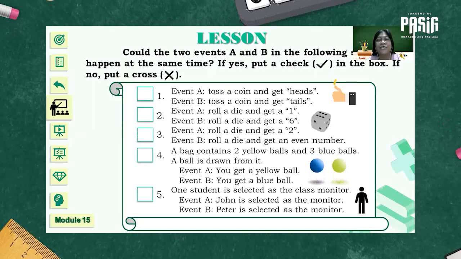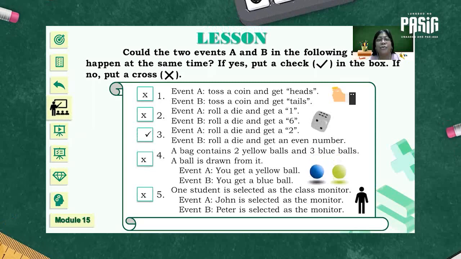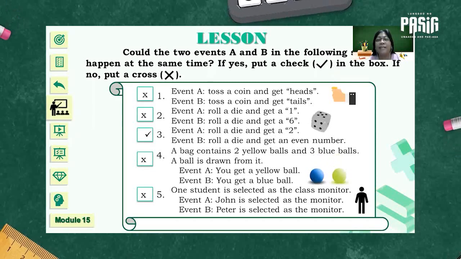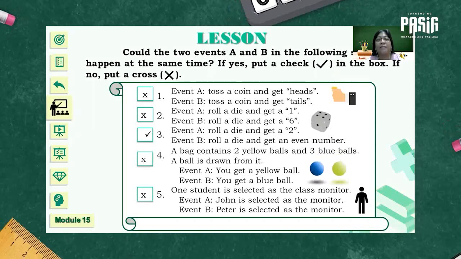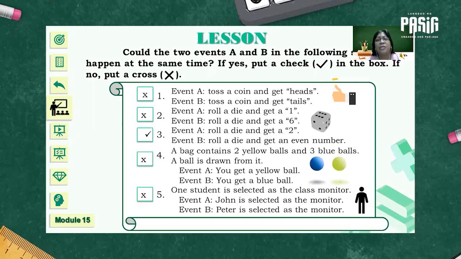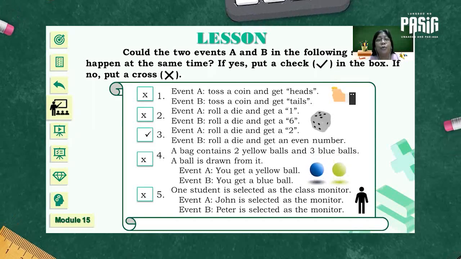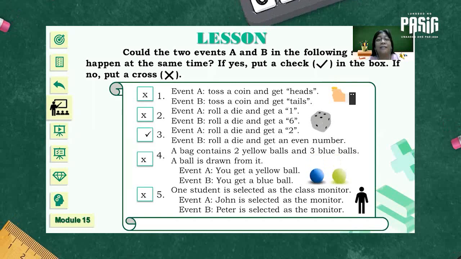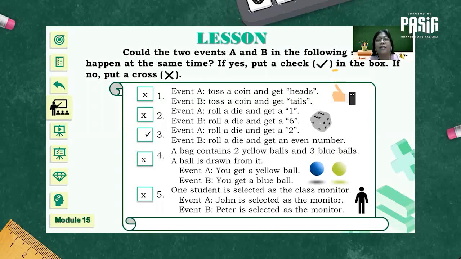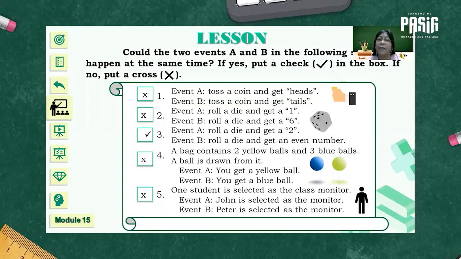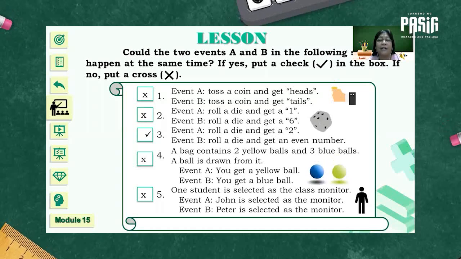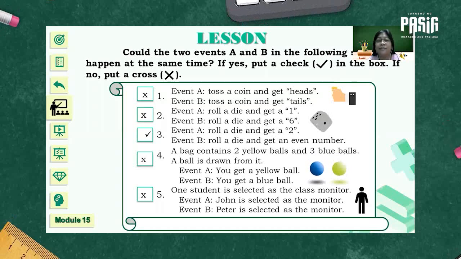Let's check if your answer is correct. Numbers 1, 2, 4, and 5 are events that cannot happen at the same time. Why is that? Because when you toss a coin and you get a head, you won't be able to get a tail as well. When you roll a die and you get a 1, definitely you won't be able to get a 6 anymore. When you get a yellow ball, you won't get a blue ball.